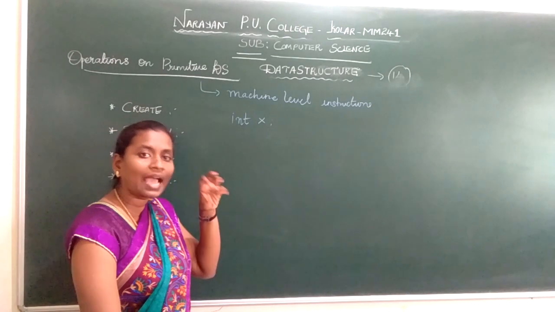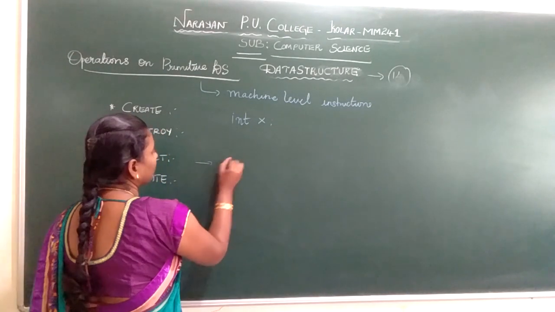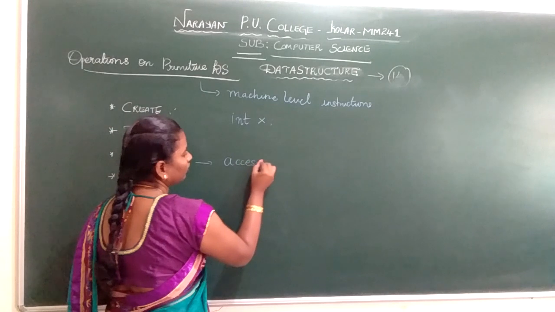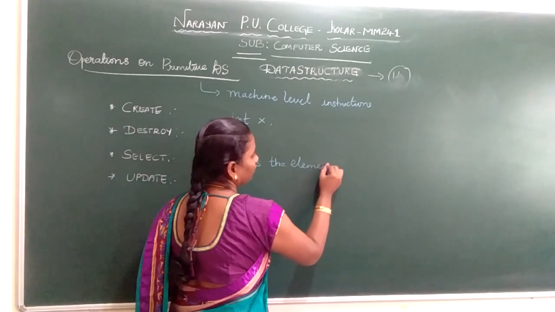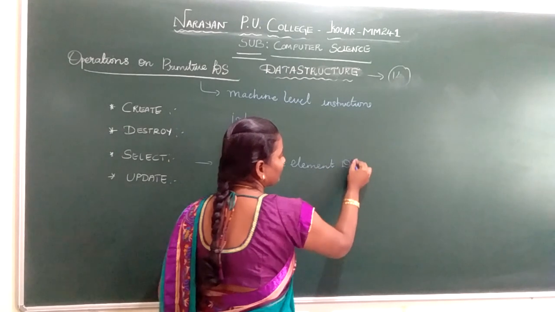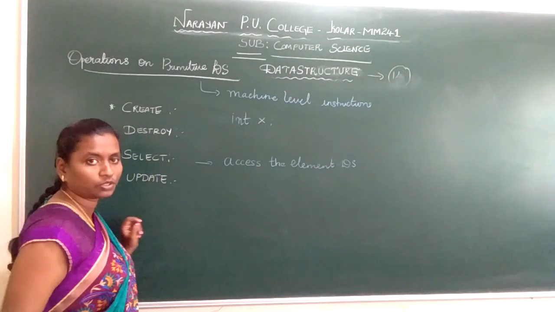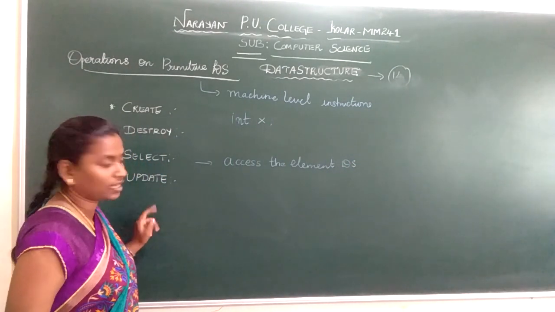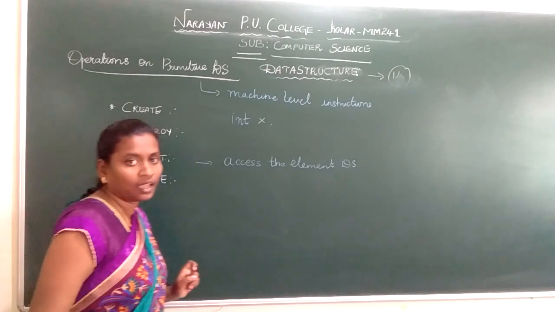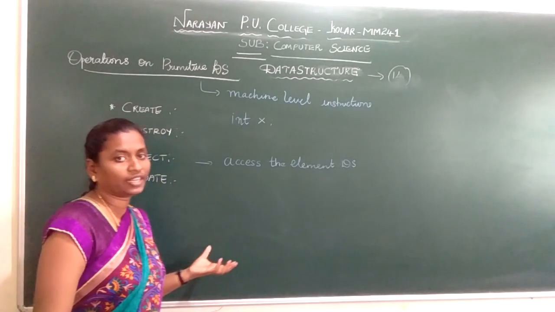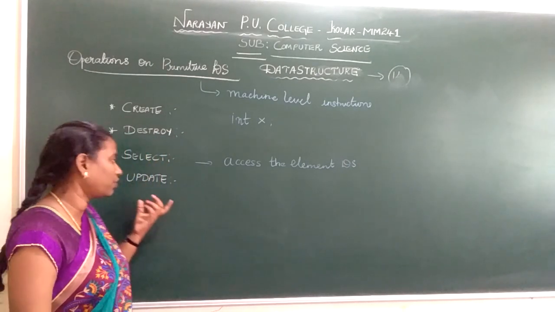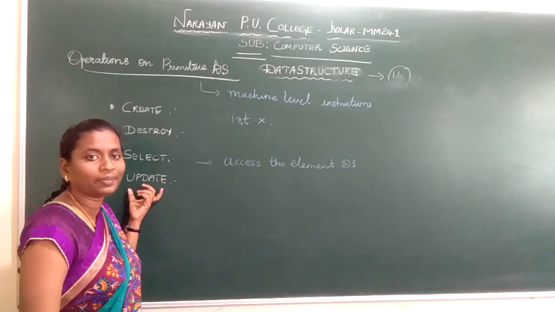Select is used to access the elements, to access the elements in your data structure. If you want to access the elements, we basically use the select option to access the element in your data structure. Next, we have update. Update is basically used to change the value. When you change the value in your data structure, it has to be updated. So for that updation, we use the update operation.